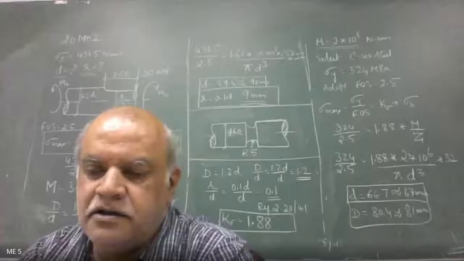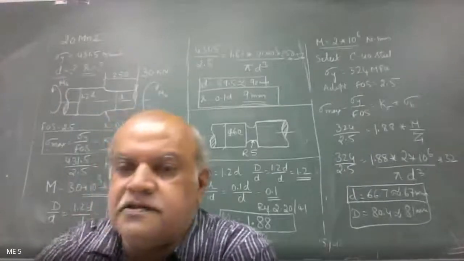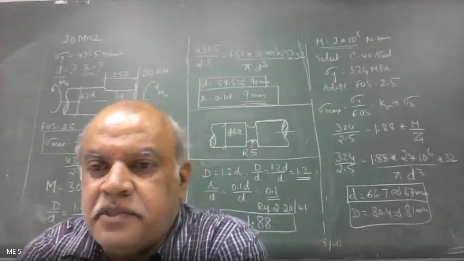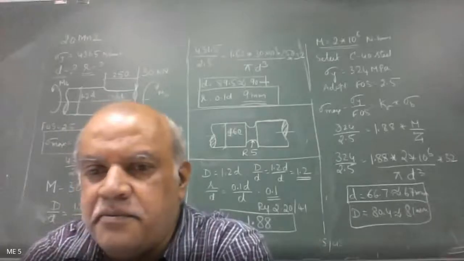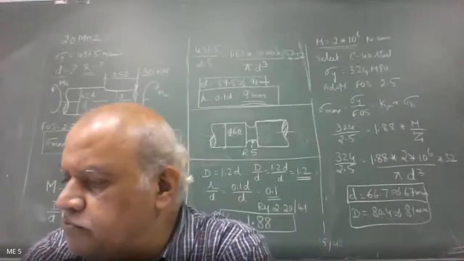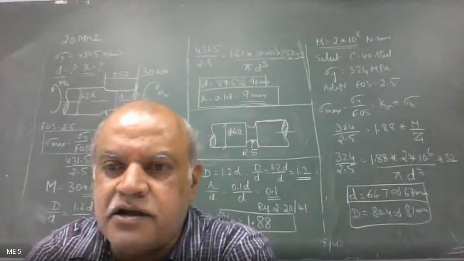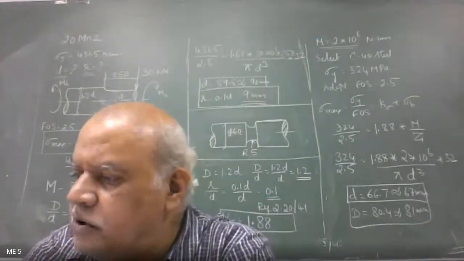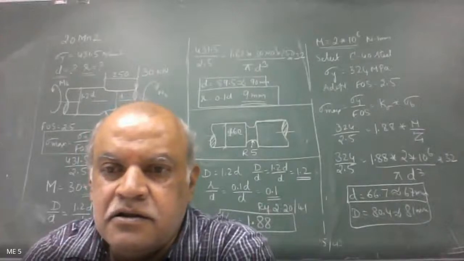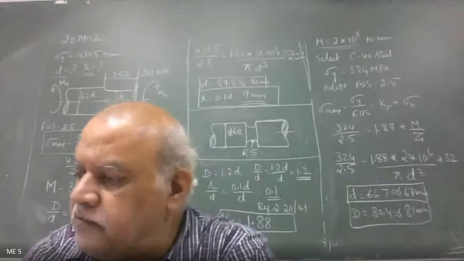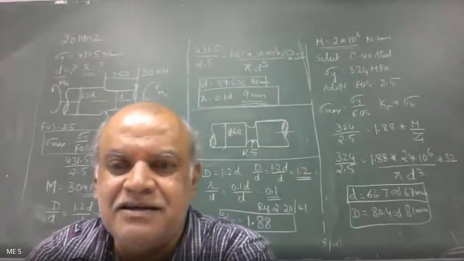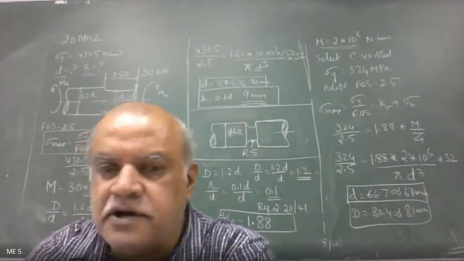Yeah, what is the value for the third case? I want the answer for the third case. Tarun, 31.37. What is K sigma? 1.54, sir. 1.54. I took 1.52. Sir, 1.45 I got, sir. Exactly, 1.46 is the value of K sigma. Please check. D by d is 1.2. r by d is 0.1, correct? Yes, sir. So for that, K sigma will be around 1.46, for which tau max you get is around 29.74.